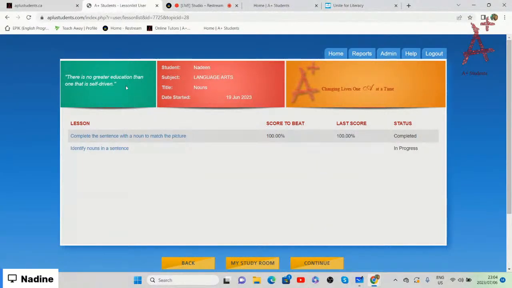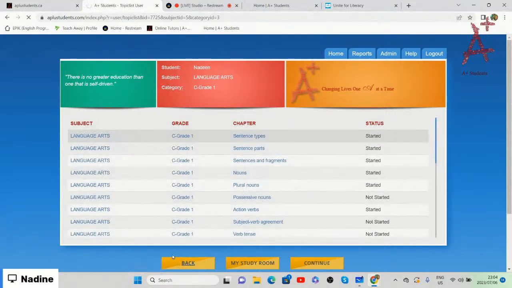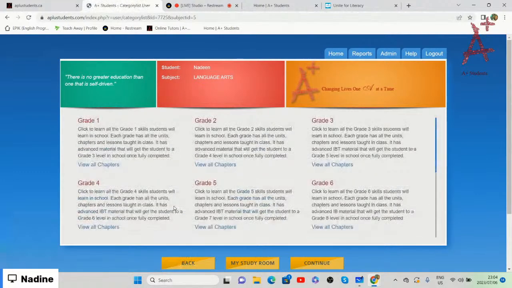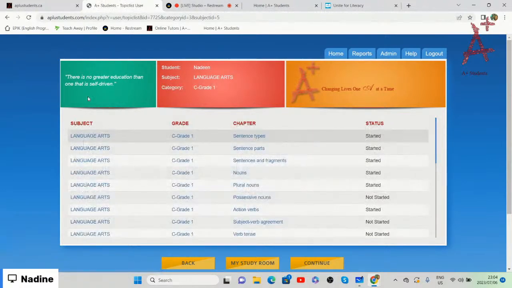Once you've logged in with your username as well as your password, you are going to select and click on language arts. Once you've selected language arts, we are going to select grade 1, because that is the grade that we are teaching today.